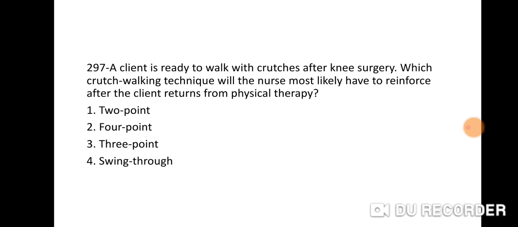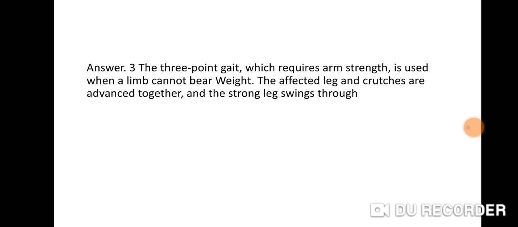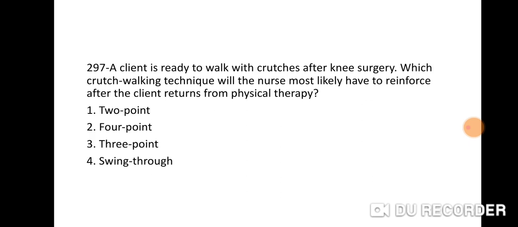Next question 297. A client is ready to walk with crutches after knee surgery. Which crutch walking technique will the nurse most likely have to reinforce after the client returns from physical therapy? 1. Two-point. 2. Four-point. 3. Three-point. 4. Swing-through. Right answer is 3. The 3-point gait, which requires arm strength, is used when a limb cannot bear weight. The affected leg and crutches are advanced together and the strong leg swings through. Right answer is 3-point.